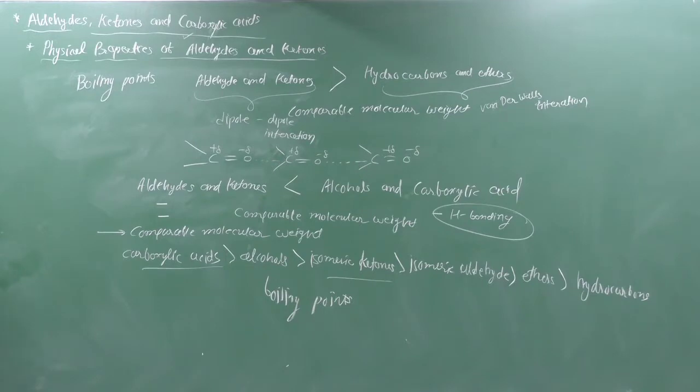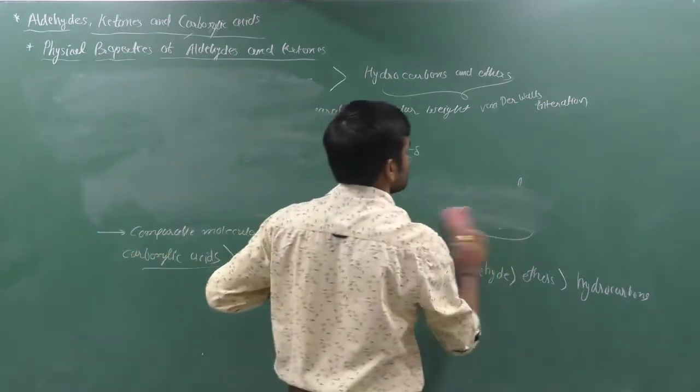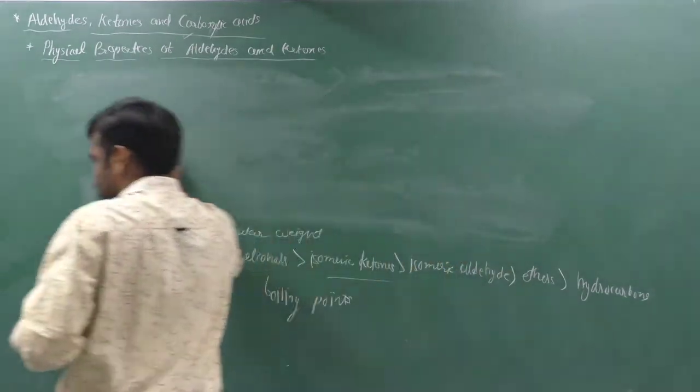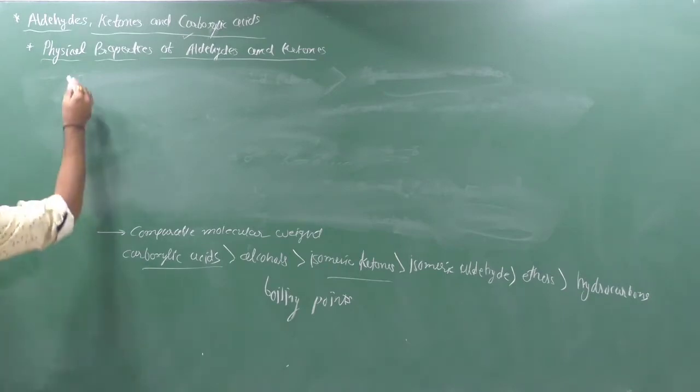If you think about certain compounds, then it is like that. If you think about boiling points of some compounds with a molecular weight near about 50 to 58 to 60.